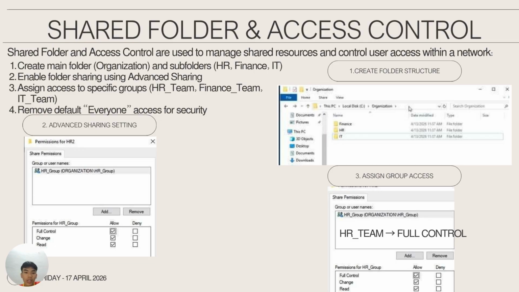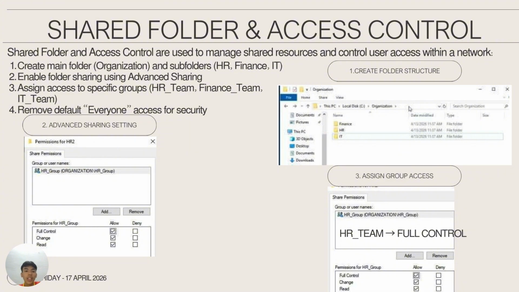And third, for assigning the group access, you need to make sure the HR team is given full control for all the permissions for the HR group. And the same is done for the finance and IT teams.